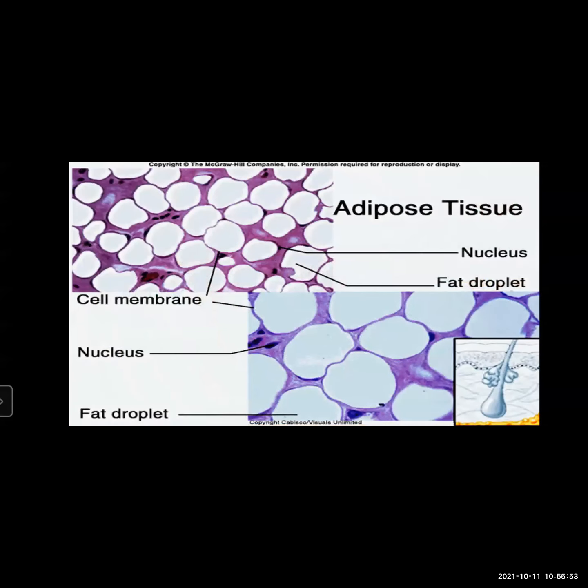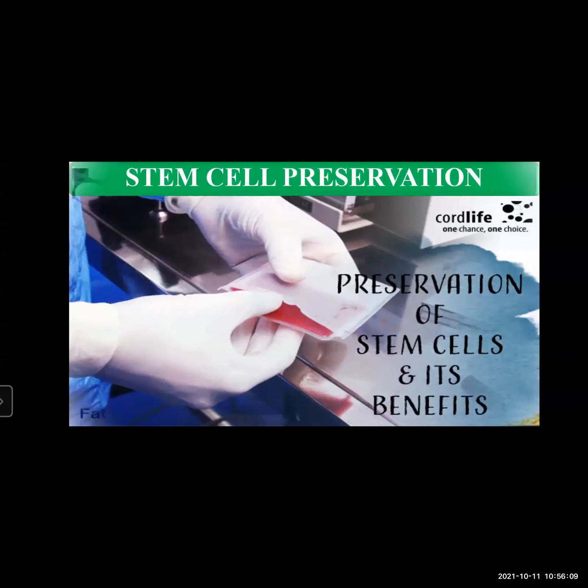Also, the stem cells are present in the adipose connective tissue of adult human beings. It has become possible to produce different types of tissues and replace the degenerated part of any organ with the help of these stem cells.